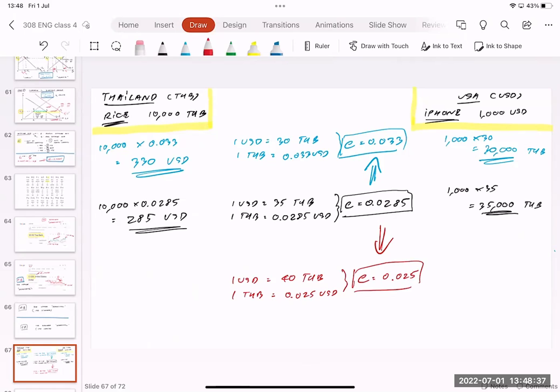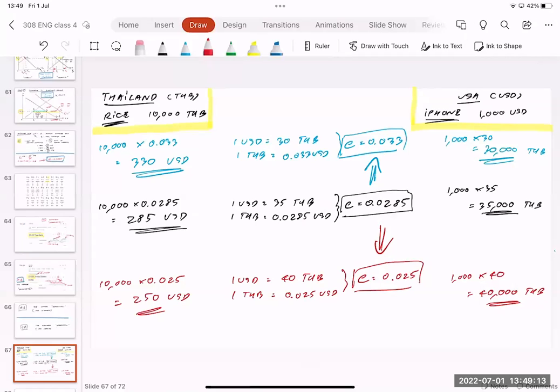So what does it mean? The price of the rice in Thailand is still the same, 10,000 baht, but this time multiplied by 0.025. The rice in Thailand looks cheaper to American people, at 250 US dollars. The rice becomes cheaper for American people. How about the iPhone? The iPhone is $1,000, and $1 equals 40 baht, multiplied together. The iPhone becomes more expensive for Thai people. You see that? The iPhone becomes more expensive for Thai people.